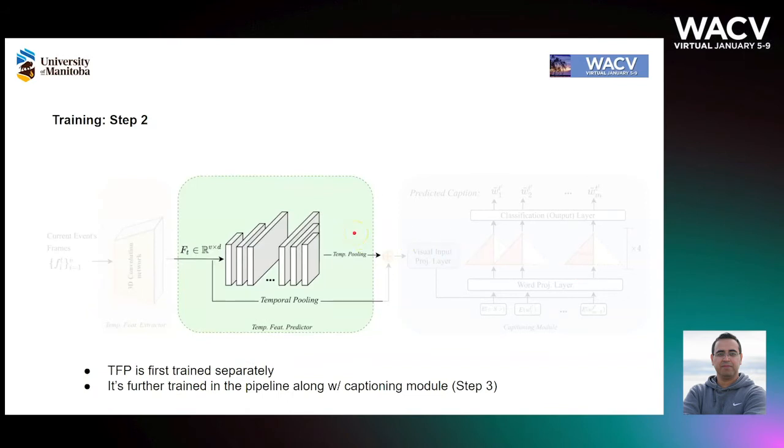TFP module is where we predict the next event. A naive approach would be to directly generate the next event frames. However, because of the scene variation between frames, that would not be an optimal solution. Instead, we use the feature space for prediction and generate the convolution of feature maps for the next event. This module is first trained solely to learn to predict the next event features.